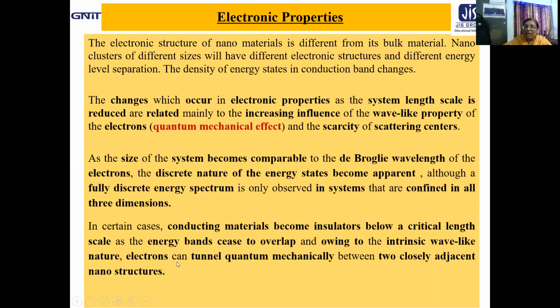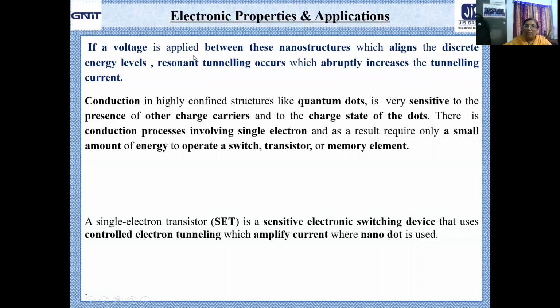So, owing to the intrinsic wave-like nature, the electron can tunnel easily, as per quantum mechanics, between the two closely adjacent nanostructures. Now, when an electron can tunnel quantum mechanically between two structures, what will happen? There will be conduction.